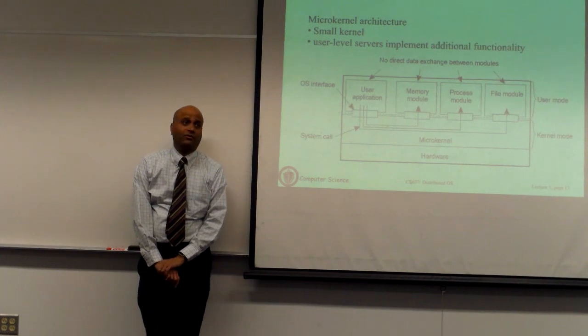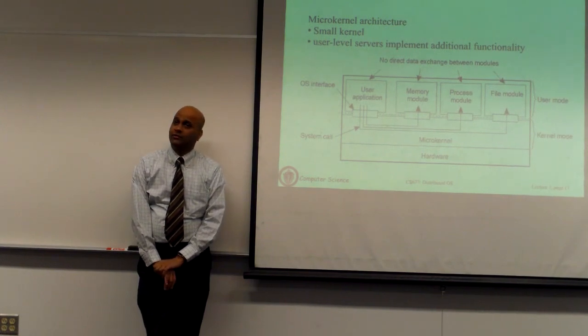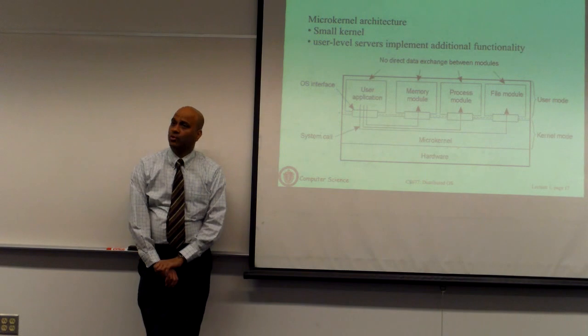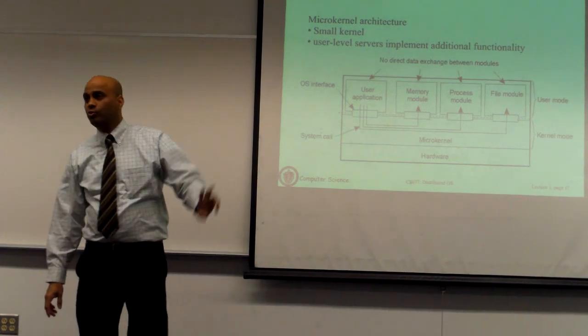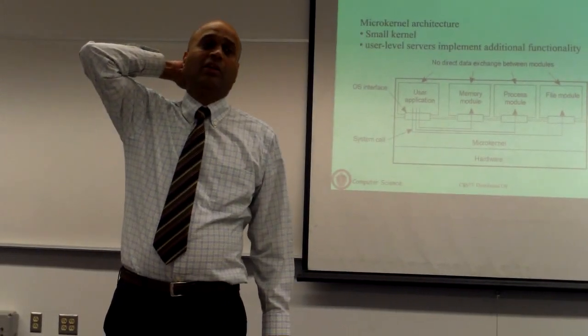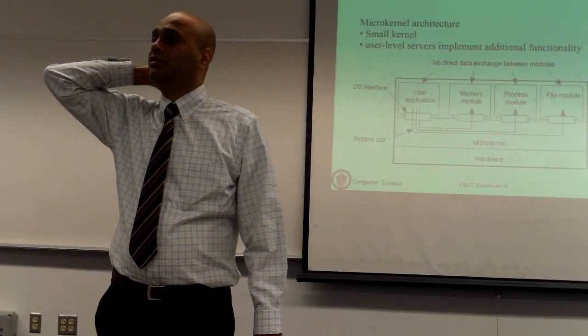Any other ideas why this is good or bad? Scalable? Okay, scalable if you have more processes. Anything else? Okay, so I'll talk only about two. There are many advantages and disadvantages. The primary ones are performance and security.